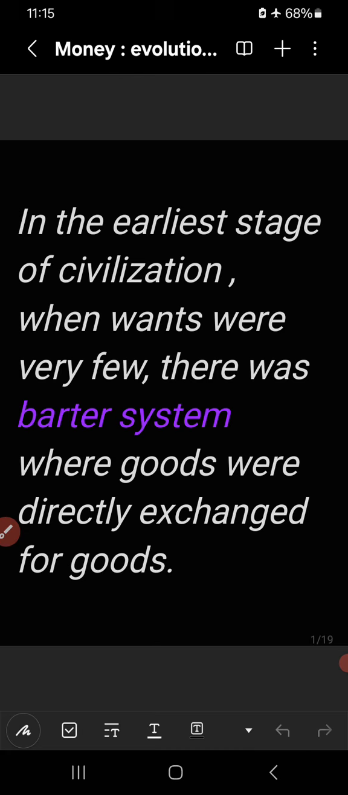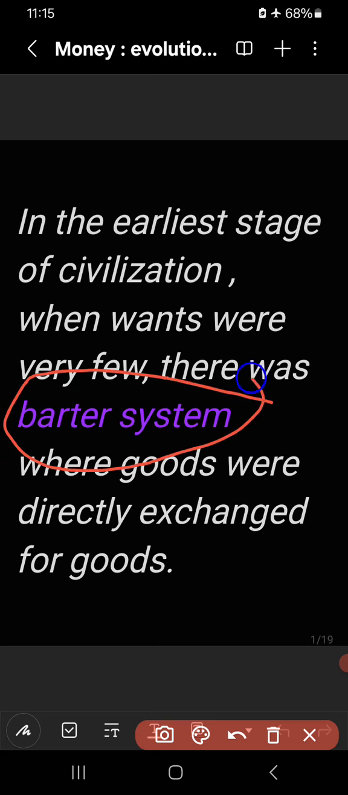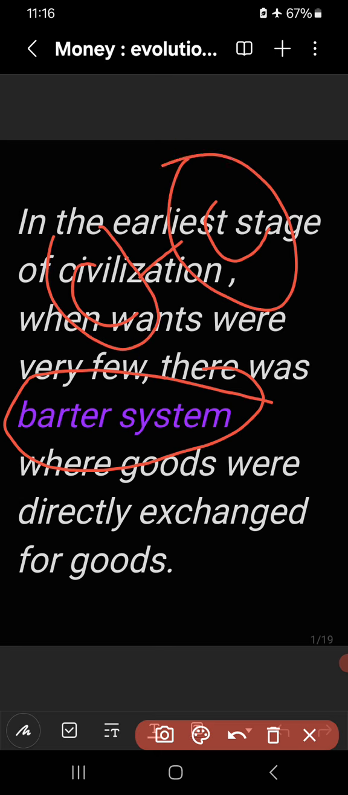What is the barter system? Barter system means direct exchange of goods against goods, commodity against commodity. If you have a particular good and you want another good, then you exchange your commodity for that commodity. So there was direct exchange of good against good in the barter system.